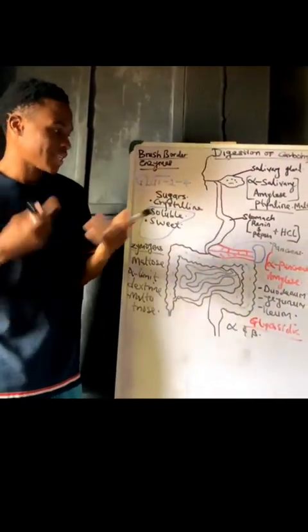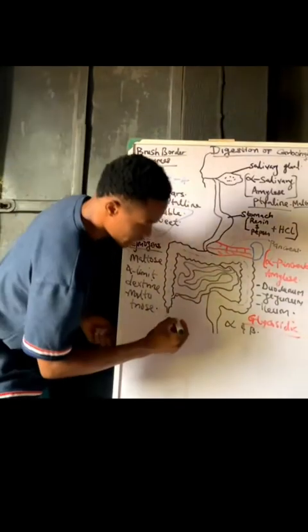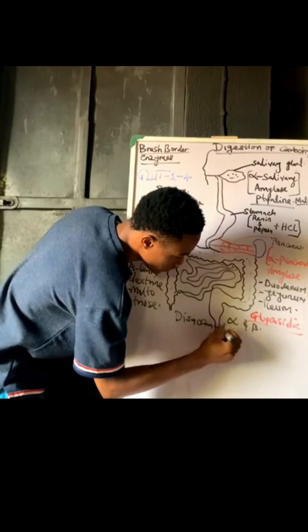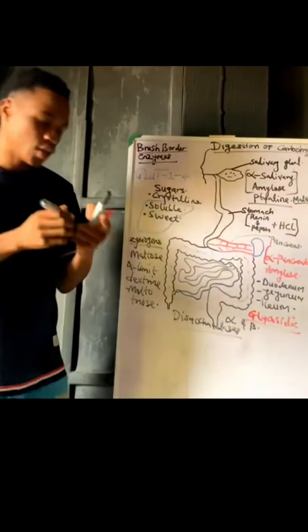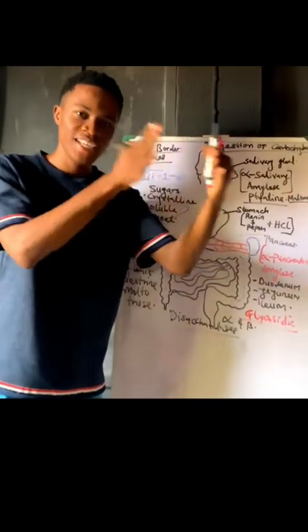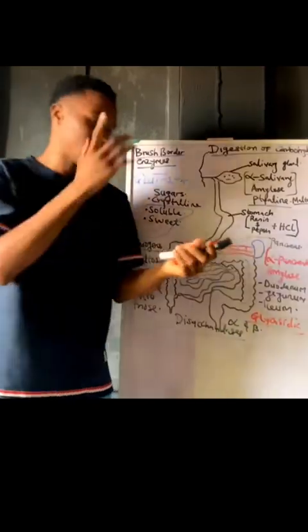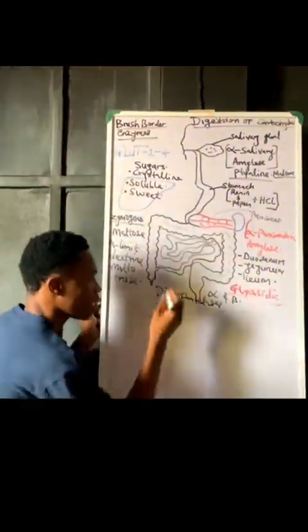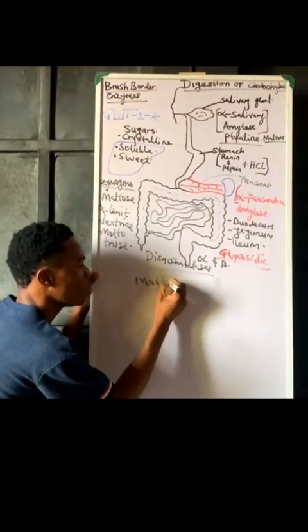These brush border enzymes, at times, we refer to them as disaccharidases. Why are they called disaccharidases? They cleave disaccharides. Examples of these disaccharidases are maltase.